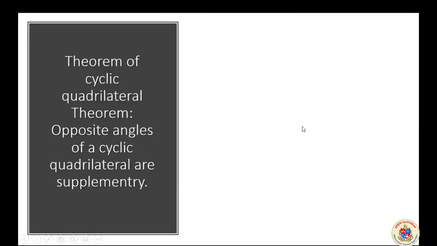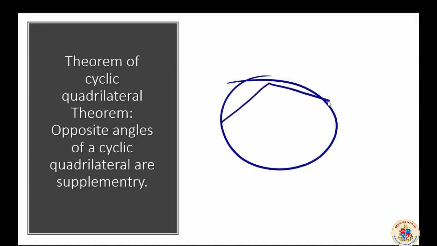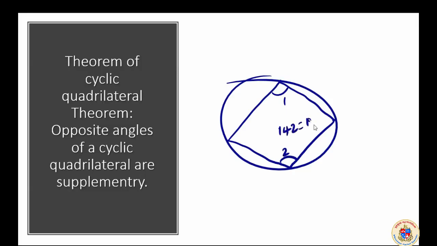Theorem of cyclic quadrilateral. What is it? Opposite angles of a cyclic quadrilateral are supplementary. थियरम जब बनाने गए तो उसका एक प्रॉपर्टी में लिया, वो क्या बोल रहे हैं, opposite angles of a cyclic quadrilateral are supplementary. मतलब if there is a circle like this, rough diagram, and if there is a cyclic quadrilateral like this, and it is said by the theorem that opposite angles 1 and 2, 1 plus 2 is equal to 180 degrees and 3 plus 4 also will be equal to 180 degrees.